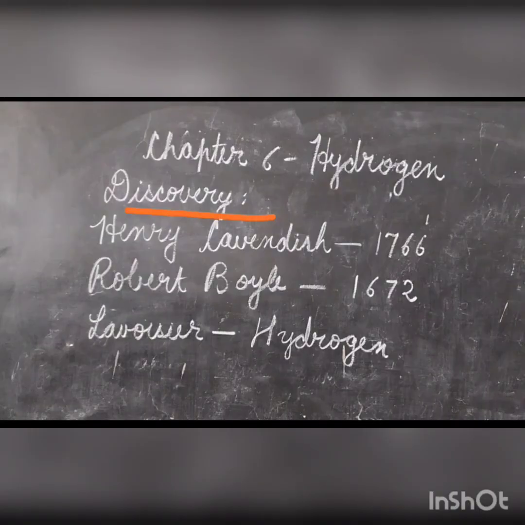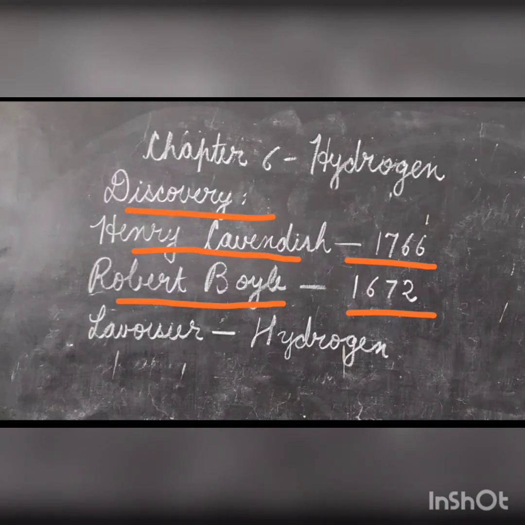Discovery of hydrogen. Robert Boyle in 1672 prepared the gas hydrogen, but the credit for the discovery of hydrogen goes to Henry Cavendish. In 1766, he not only prepared the gas from iron and dilute acids, he also established its elementary nature and showed that water is formed when this gas burns in air.